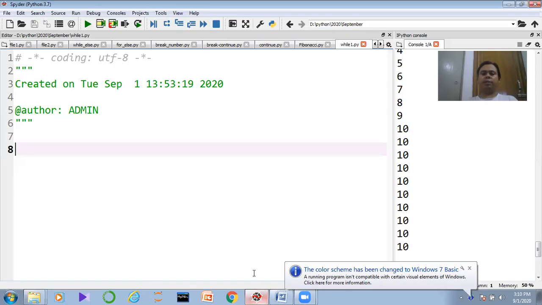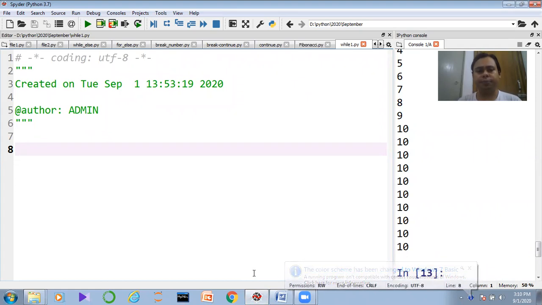Now we need to understand what is looping. Today we'll start the looping concept. Now what is looping? See, if I want to get any kind of data from a matrix, or from a data table or a database table, I need to use looping all the time. So what is looping? We can say it's a kind of block of code that keeps on executing as long as the condition holds true.